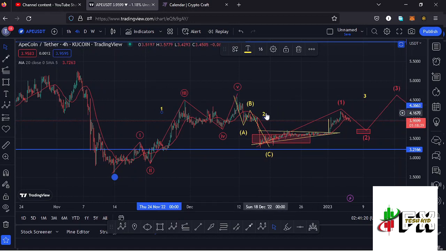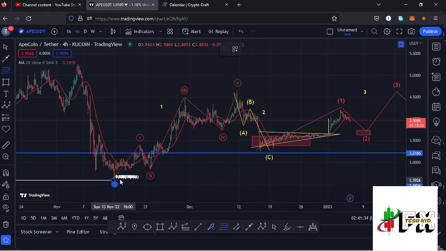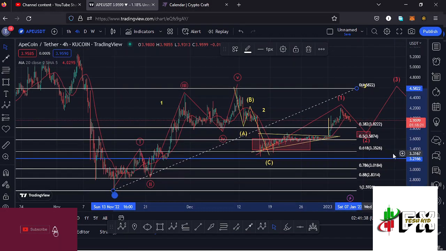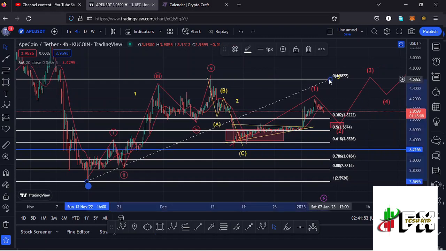And whatever we expected next after seeing the formation of a higher Elliott wave count 1 is the formation of a higher Elliott wave count 2, which is a corrective wave. And because of its corrective nature, we also expected to see an ABC corrective structure, fully maximizing the formation of that second wave, and using the Fibonacci's, connecting them from the low of the first wave to the high of that wave 1. That was giving me a minimum retracement area to the lower side in the formation of that second wave between the Fib level 0.5 and the Fib level 0.618, which lies between the $3.5874 mark and the $3.3526 mark. And that is a target area that we have fully maximized.